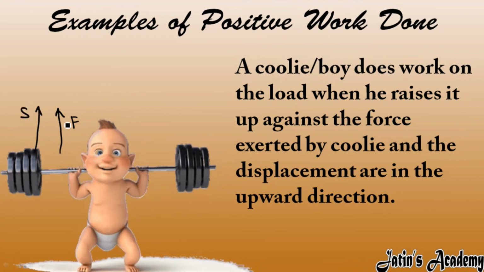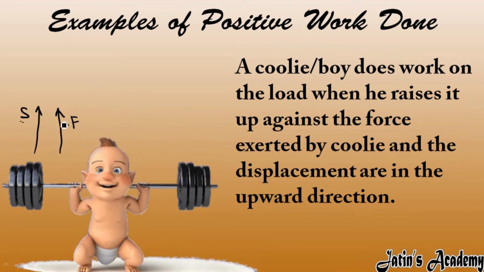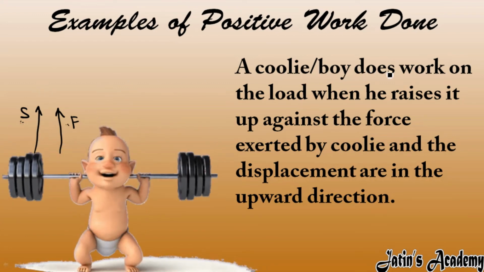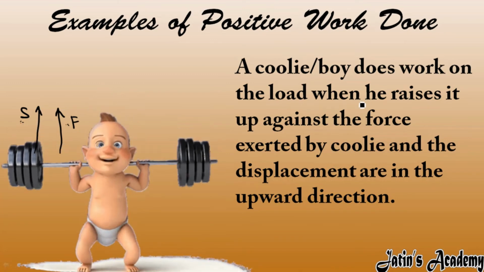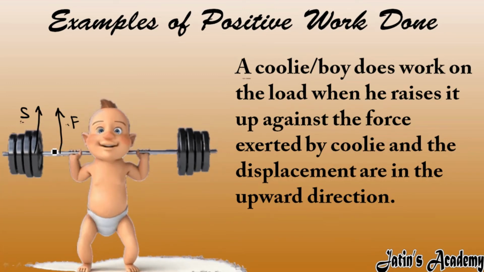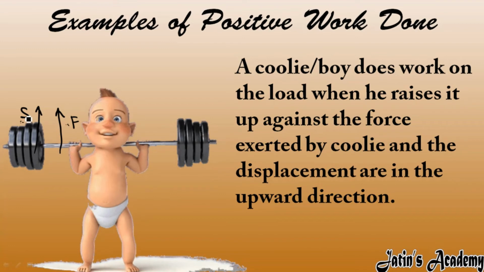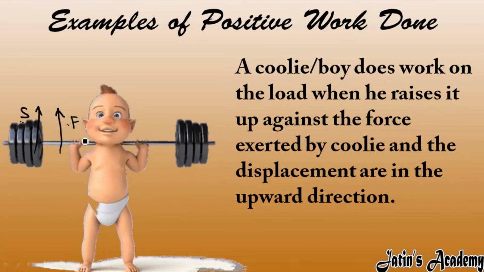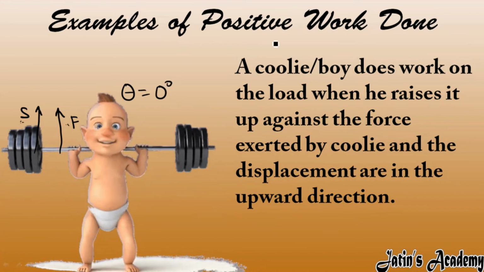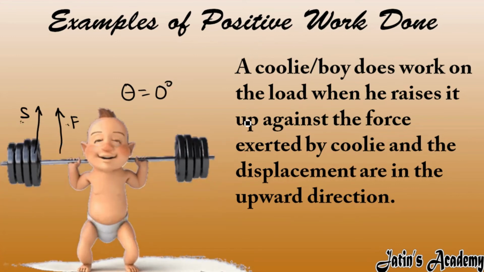So both force and displacement occur in the same direction and the angle between them is 0. As the angle is 0, this work is an example of positive work done.